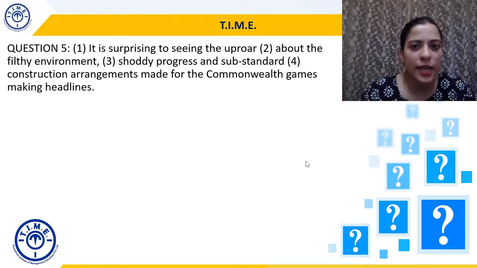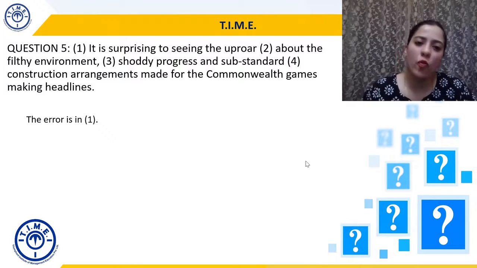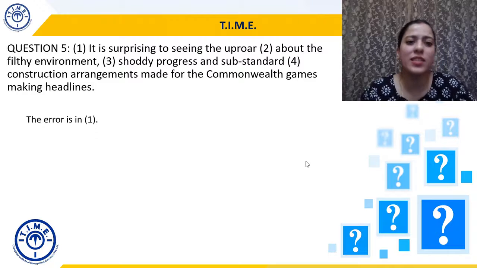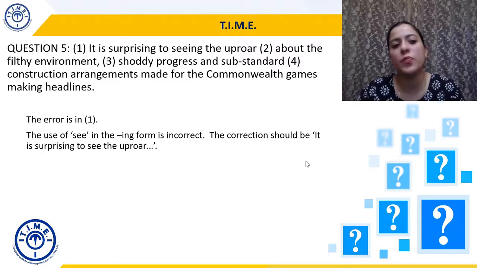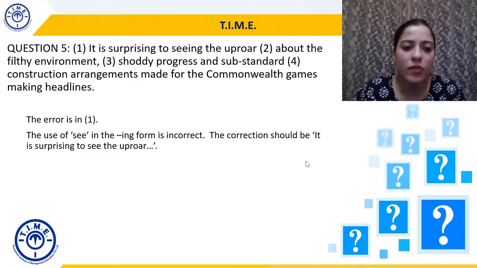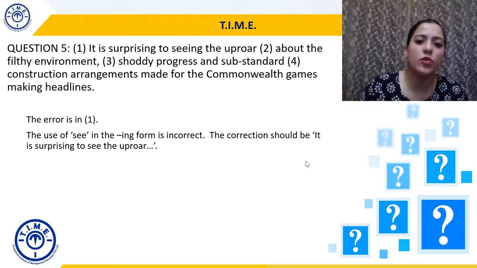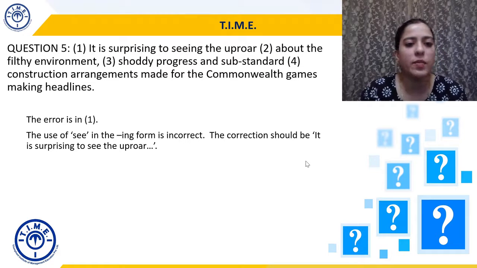So, where do you think the error is? The error is in 1, because it is never 'to seeing', it should be 'to see', because the ing form used here is incorrect. The correction should be: it is surprising to see the uproar. So we will use to plus verb format without the ing suffix. So error is in part 1.